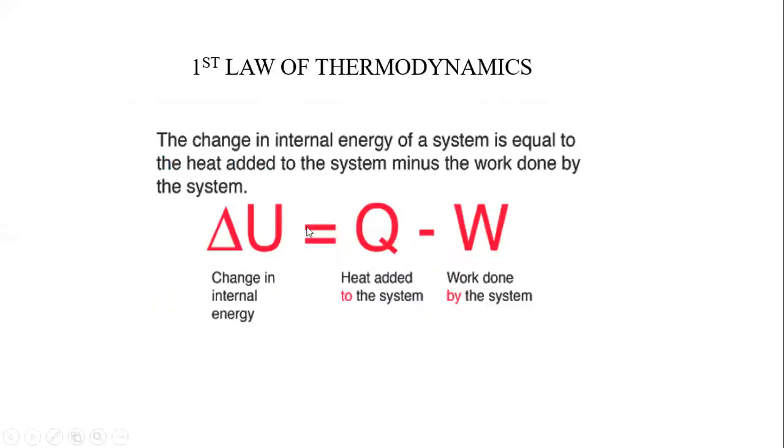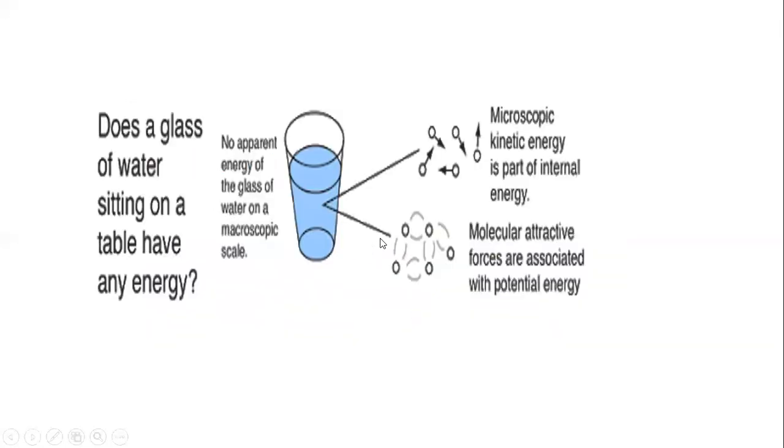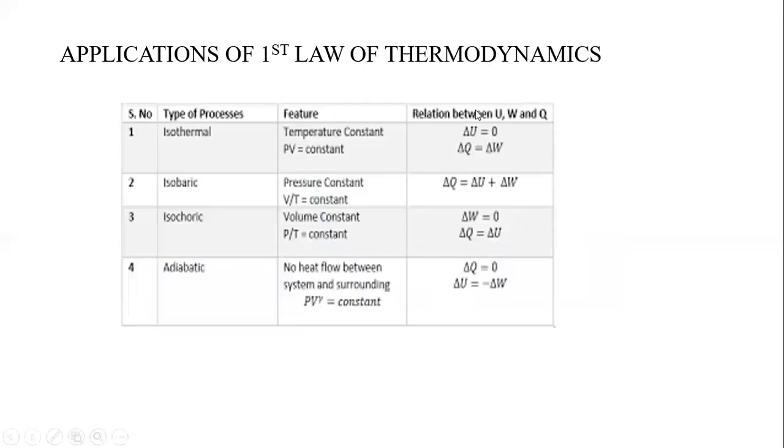If the internal energy change is 0, I am talking about the isothermal process, delta U equals 0, it means 0 equals Q minus W. Work is negative on this side, so on the other side it will be positive. So delta Q equals delta W, because delta U is 0. So all the heat will be converted into work in the isothermal process.